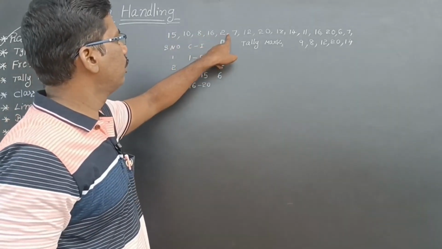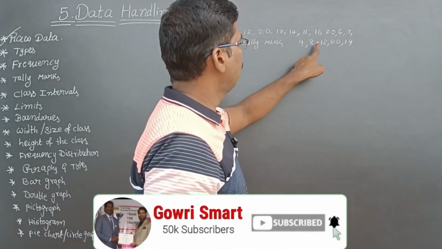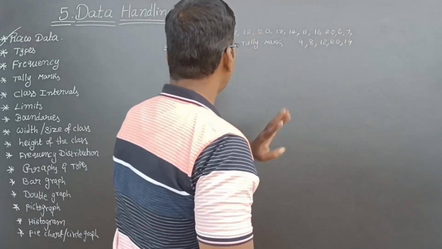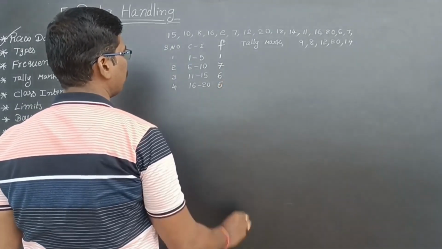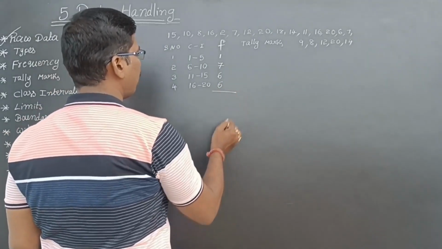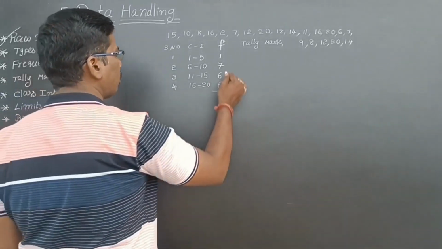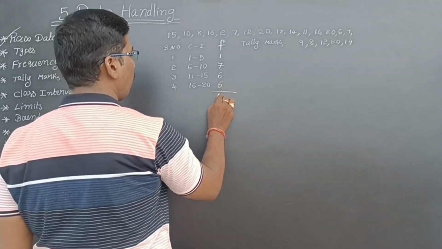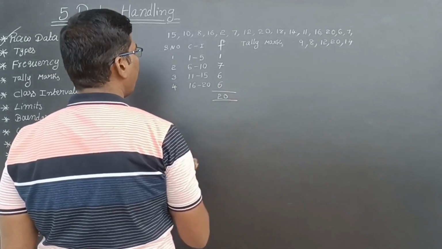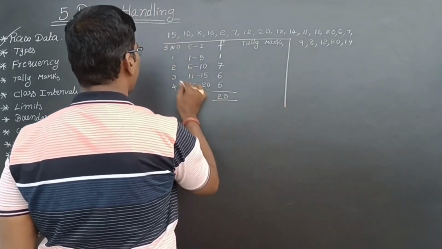So, 1, 2, 3, 4, 5, 6. 6 members. See, if you add, you should get 20, because you are collecting 20 observations. So, 1 plus 7, 8, 8 plus 6, 14, 14 plus 6, 20. Now, your information is correct. Whatever the information you collected, that is correct.